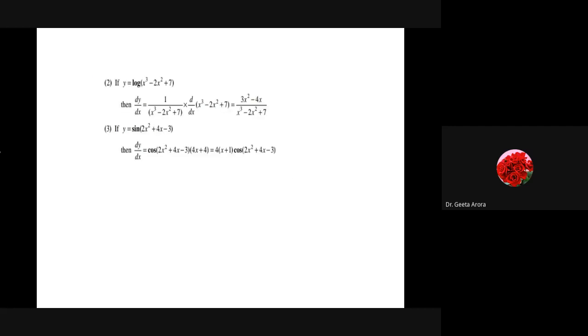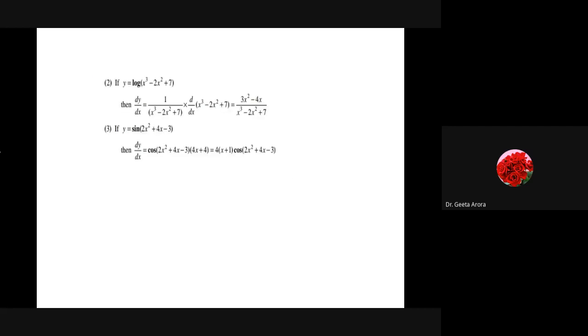But what we need is the derivative with respect to x. So we need the derivative of u with respect to x, which is actually a function of x. So du by dx will give me 2ax plus b. On multiplying the two, dy by du into du by dx, we can write the value of dy by dx. So this is what the chain rule is